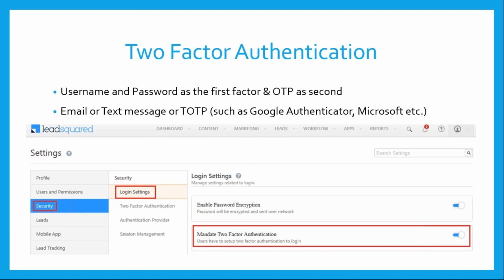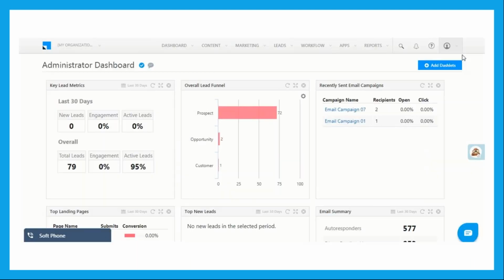So LeadSquared supports different types of two-factor authentication when it comes to OTP. You can set up an OTP via text message to the phone number of the user, or you can set it up to the email address of a user, or you can also use any time-based one-time password apps, right? The TOTP apps, such as Google Authenticator or Microsoft Authenticator and things like that. So LeadSquared supports these authenticators, and this is how you enable it on your screen. Click on security, go to login settings, and enable multi-factor authentication.